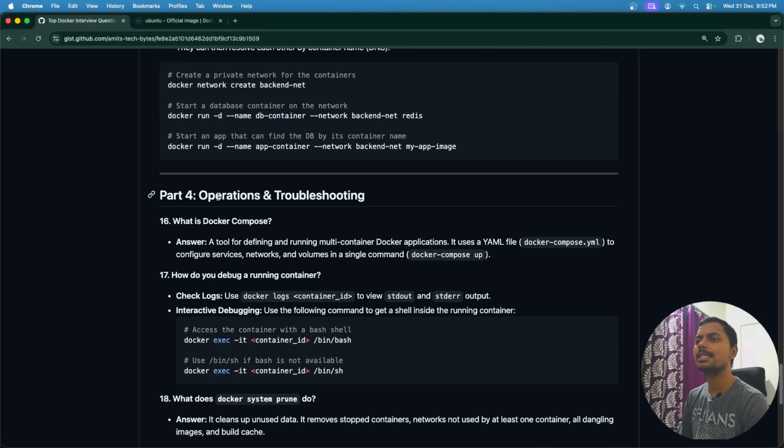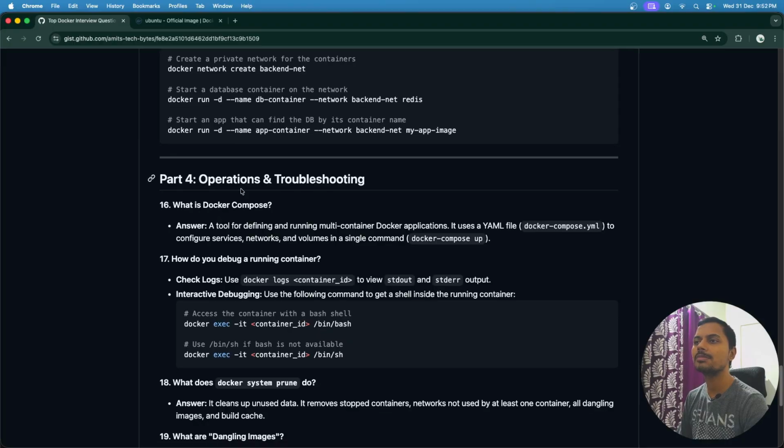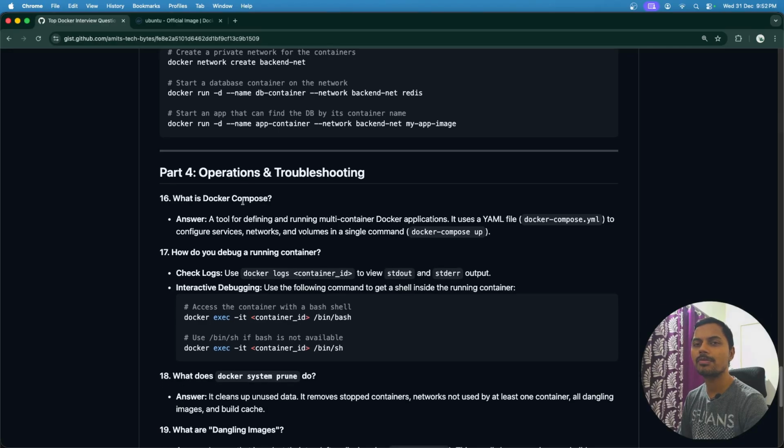So the next section is related to operations and troubleshooting. So let's say, how can we make our local development very easy and efficient? Consider we are creating a microservice type of application which could have 5 or 10 different containers, and if we have to do the operation end to end, we need to run those containers all together.